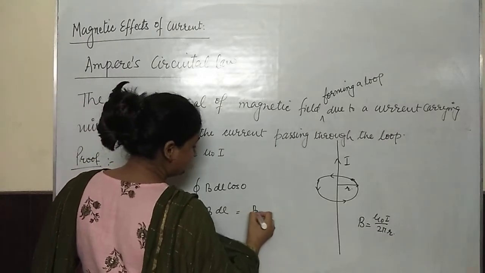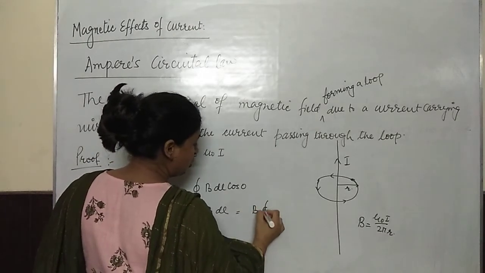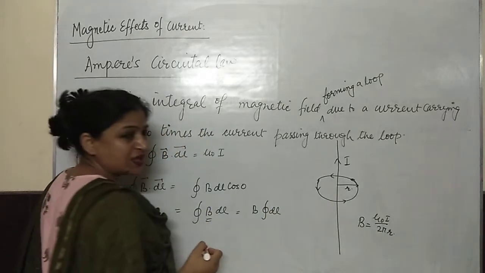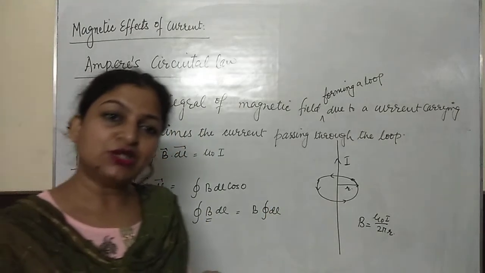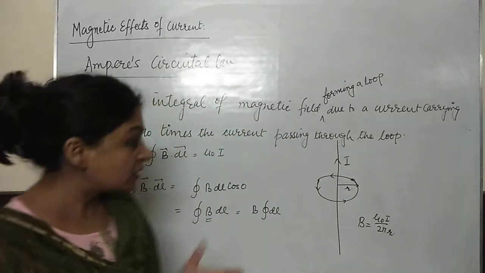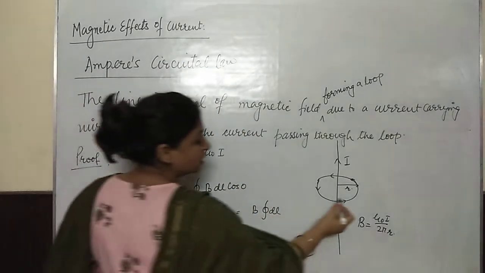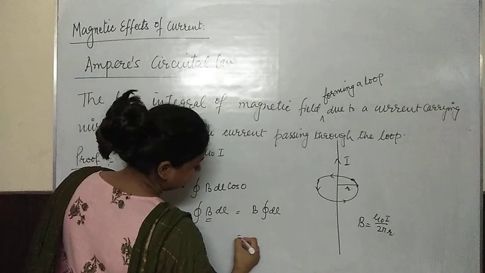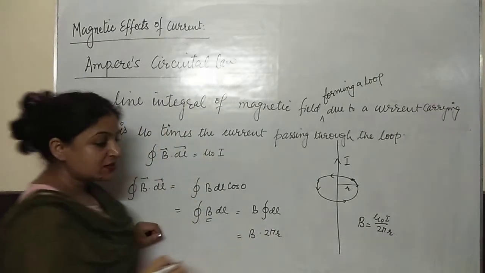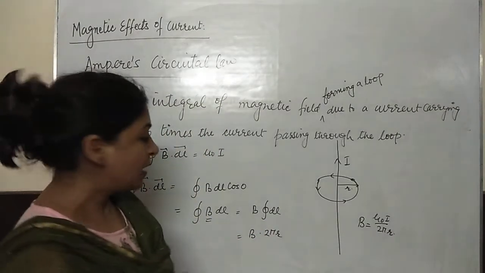So B multiplied by dl. And what is dl here? dl is the total length of the Amperian loop we have to consider. So total length of this loop would be 2 pi r, that is the circumference.